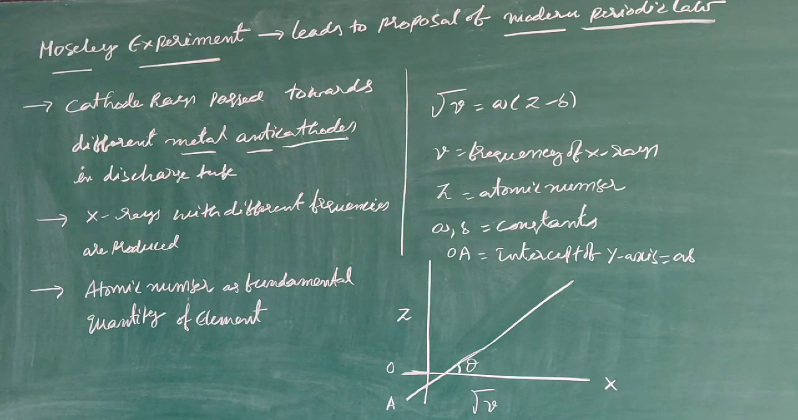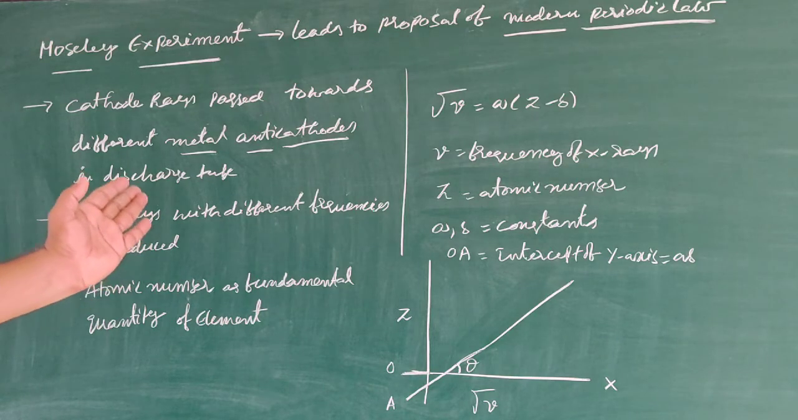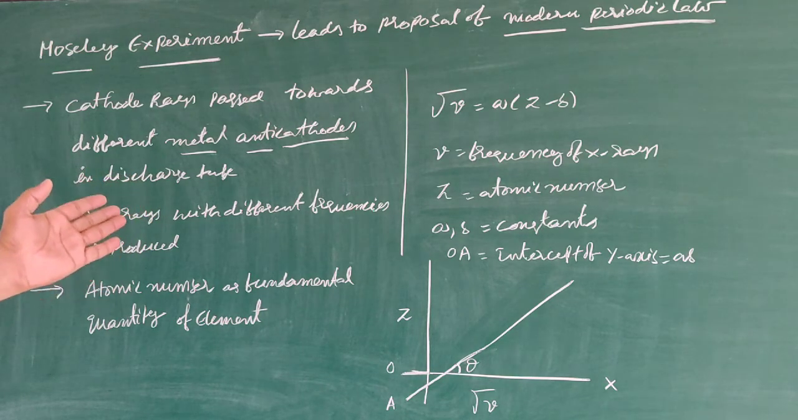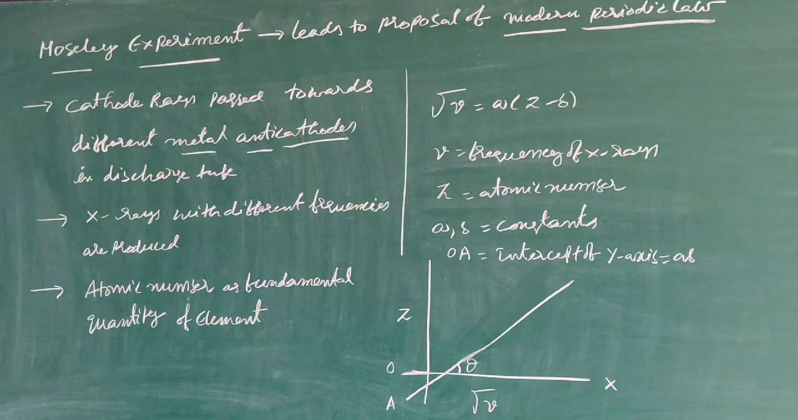After these cathode rays hit the surface of the metal anti-cathode, X-rays with different frequencies are produced depending upon the nature of the metal. If the metal changes, the frequency also changes. So, based on this experiment, atomic number as the fundamental quantity of the element is confirmed.